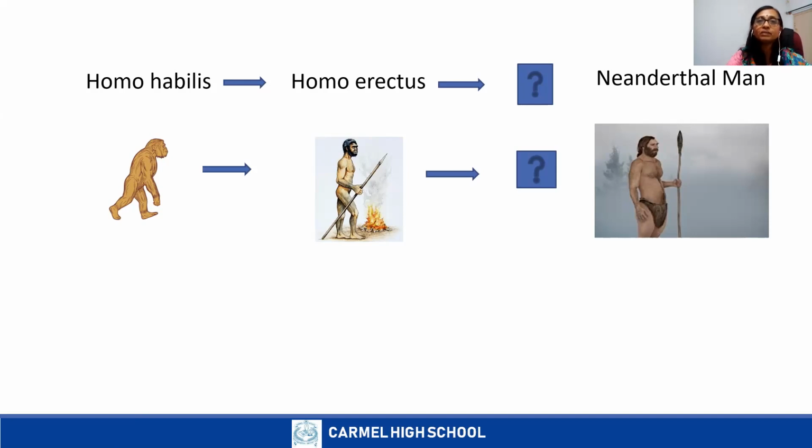As the climate became much colder, most of our ancestors could not survive. Those who adapted to the changing climate evolved into a new group. So they are changing, they are forming new groups. So here, Homo habilis to Homo erectus, and Homo erectus to the Neanderthal. Homo erectus people could not survive in the very extreme freezing cold.